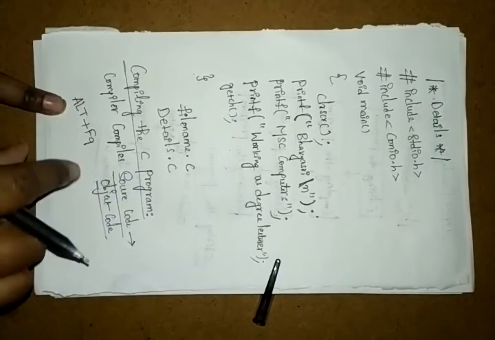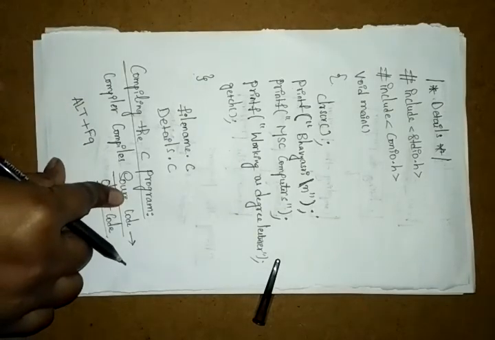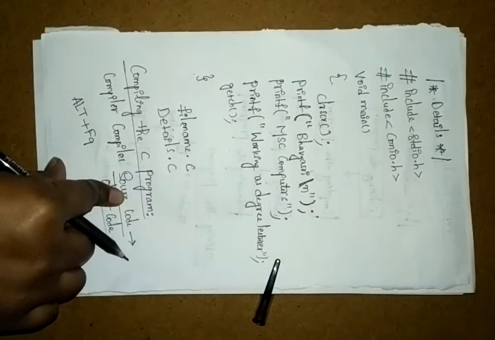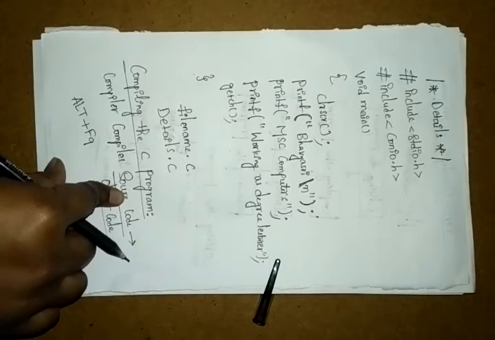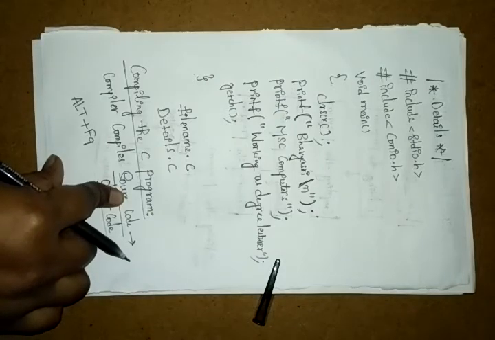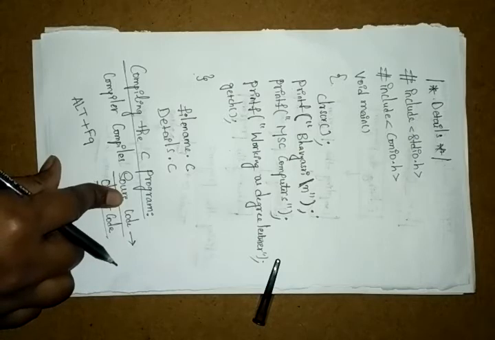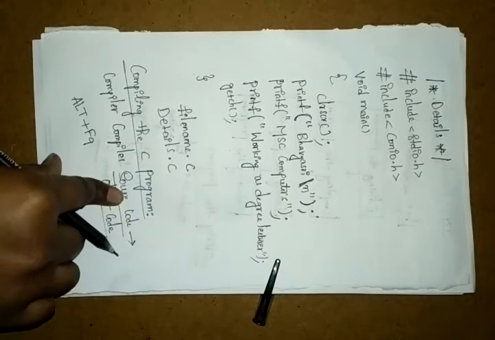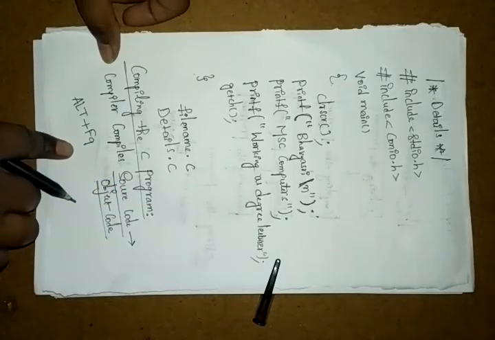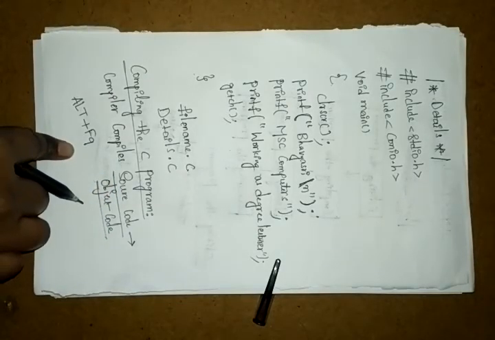Here plus means you have to press Alt and F9 at the same time. Don't use the plus symbol. You have to press them at the same time only. Alt plus F9 is the compilation process.